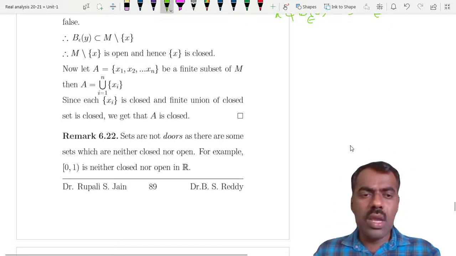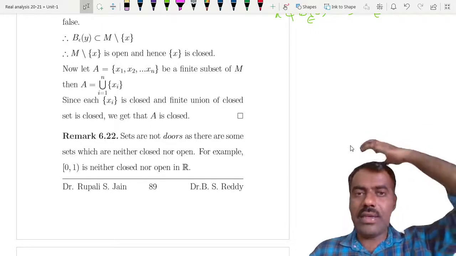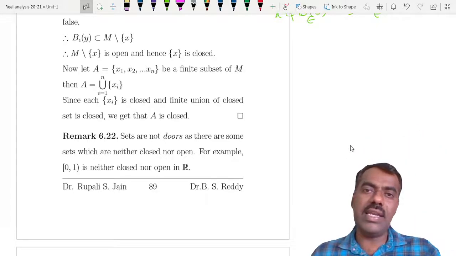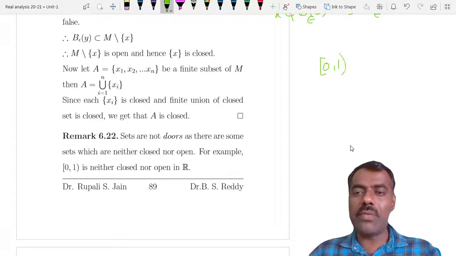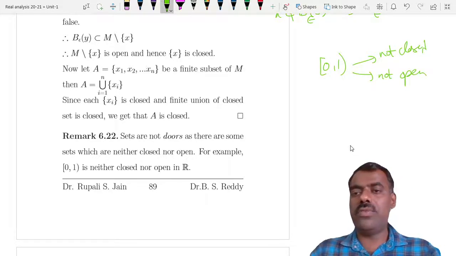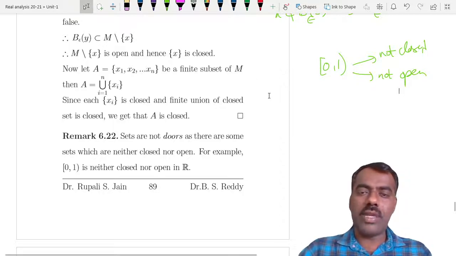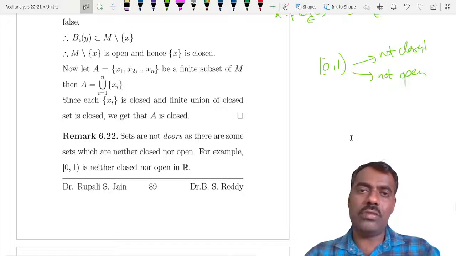Okay, so what we have observed here is that, just like when you consider a door we usually say either it is open or closed, right? But sets are not like doors, because there are some sets which are neither open nor closed. So for example take (0, 1], okay, so this is neither closed nor open, there is a problem with the endpoints, right? So not every set has to be either closed or open. That is not the case. Okay.